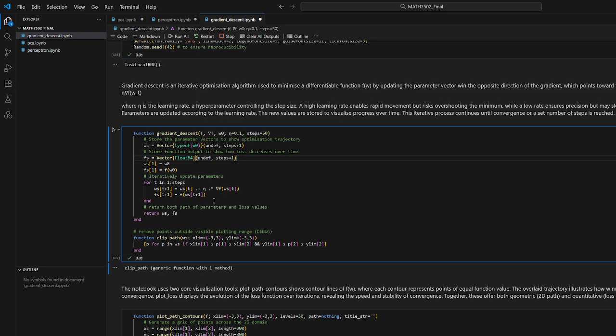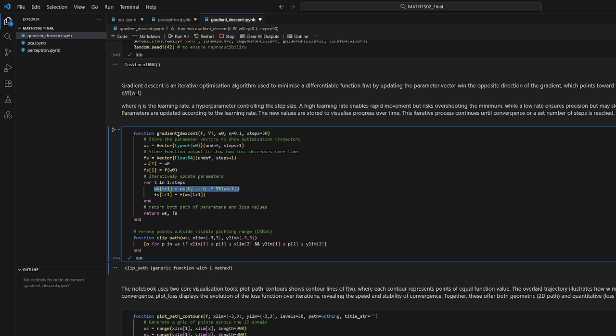Gradient descent is an iterative optimization algorithm used to minimize a differentiable function by updating its parameter vector in the opposite direction of the gradient, which points towards the steepest increase of the function. The update rule is defined by this, where this n-shaped symbol is the learning rate, a hyperparameter that controls the step size. A high learning rate enables rapid movement but risks overshooting the minimum, while a low rate ensures precision but may slow convergence.